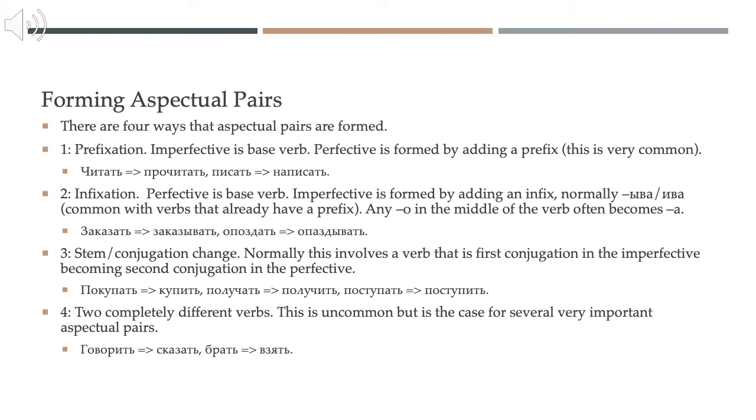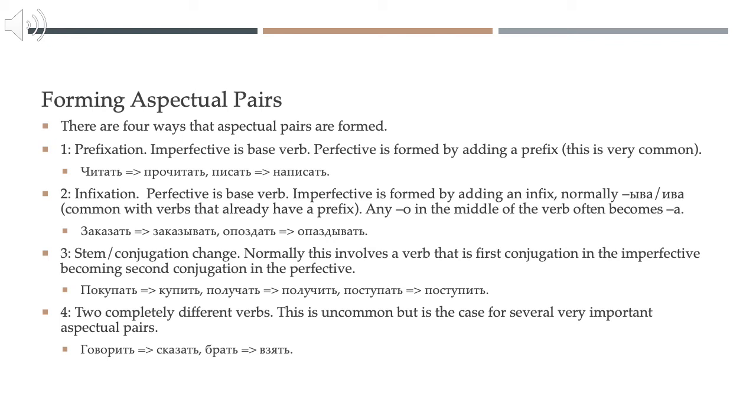And then we form the imperfective by adding an infix, so something in the middle of the verb, and normally that infix is uva or iva. And any o in the middle of the verb often becomes a. So for example, заказать, to order, becomes заказывать. We add uva to form the imperfective. Опоздать, to be late, becomes опаздывать. And we add uva, and we also turn that middle o into a.